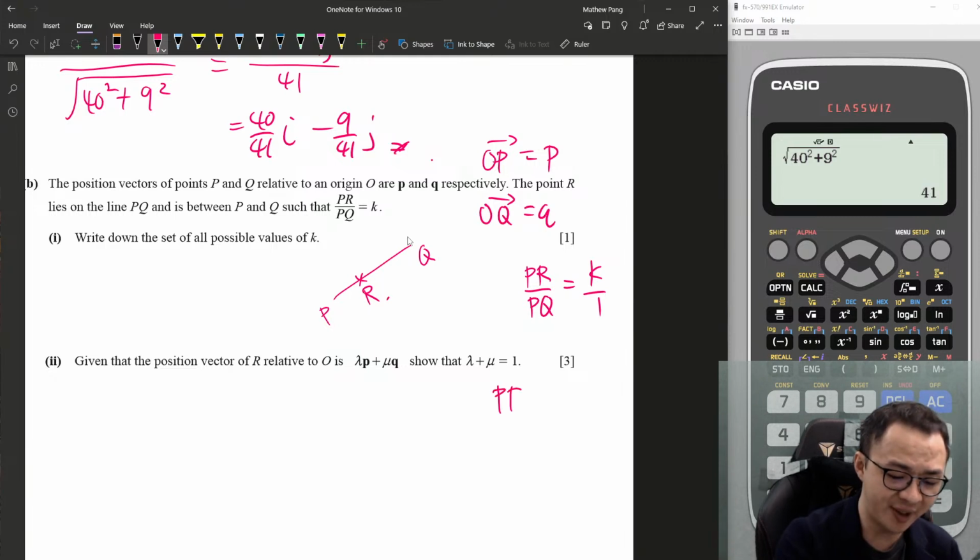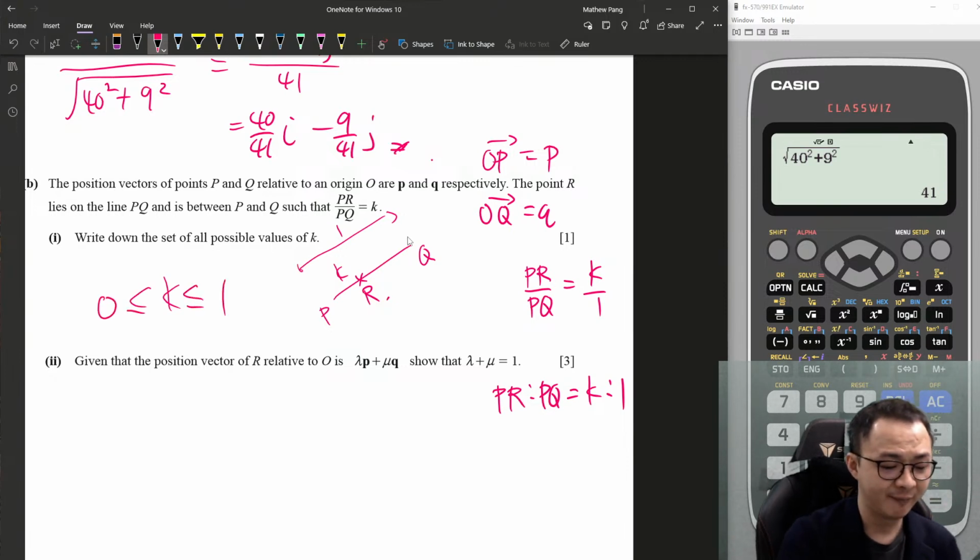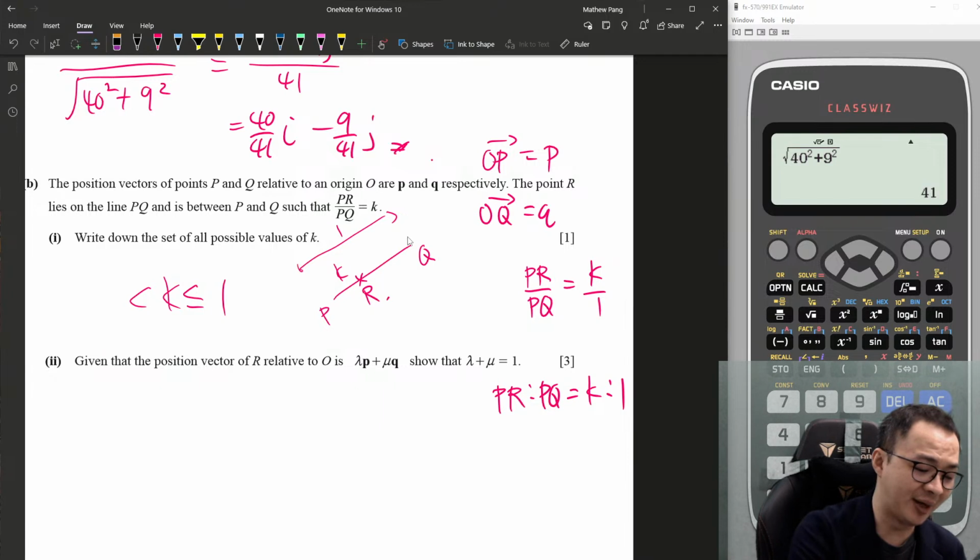So therefore PR ratio PQ is basically K ratio 1. So if I say P to R is ratio K, then P to Q, the whole thing, is ratio 1. So therefore this tells me what? The K must be between 0 and 1, isn't it? It cannot be 0. It must be in between 0 and 1.